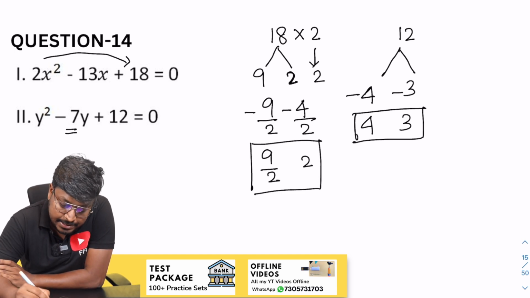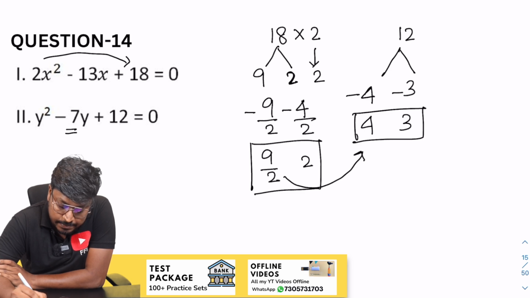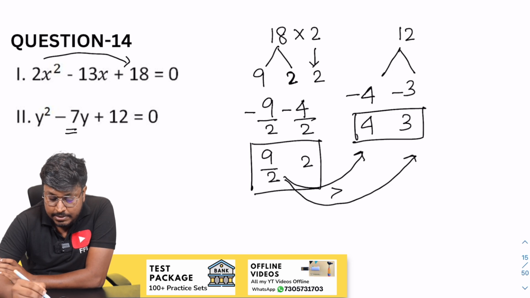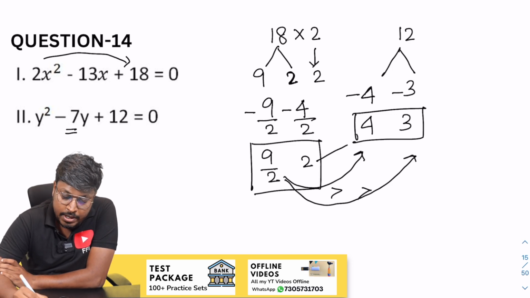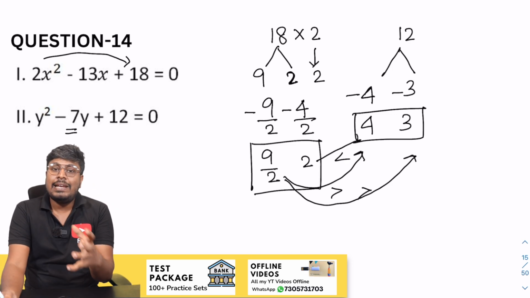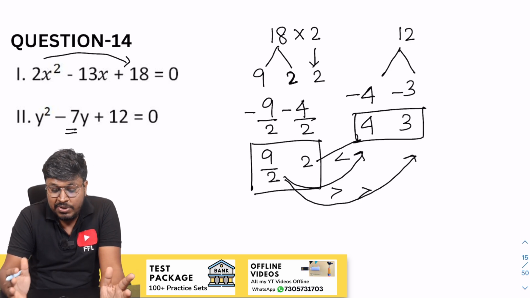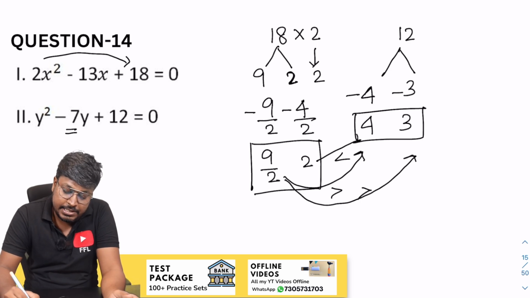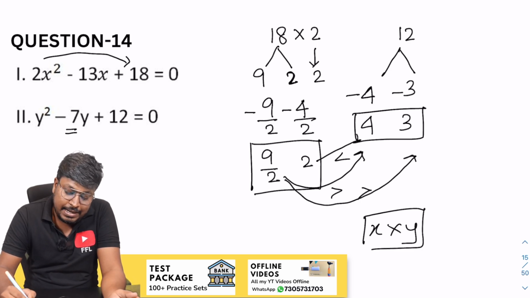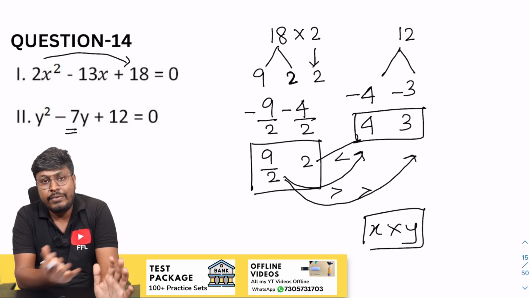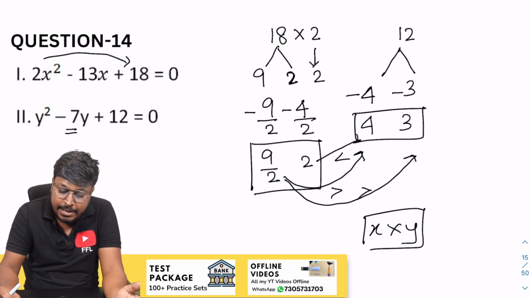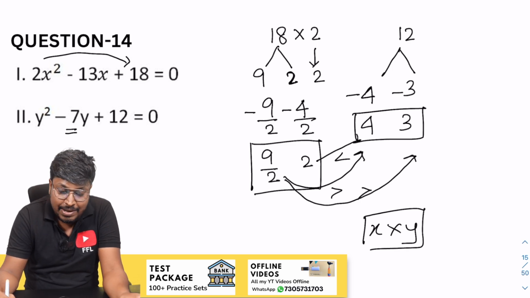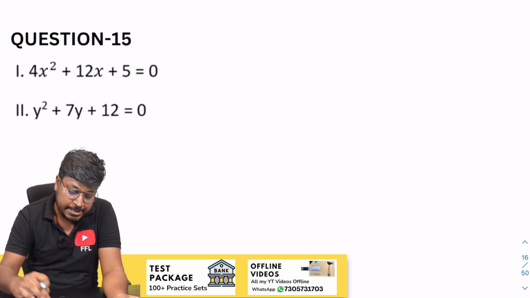So now the comparison. So 9 by 2 and 4. So x is greater than. So 9 by 2 and 3. So 3, x is greater than. 2 and 4, but y is greater than. Just see, while comparing the values, there are two values where x is greater than and one value where y is greater than. Definitely the relationship cannot be established. If in one place x is greater than and in another place y is greater than, definitely you can't say the relation of x and y. So we can say that the answer for the question is that the relationship cannot be established, right?